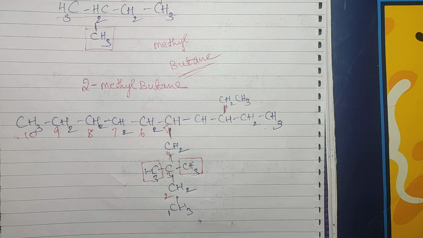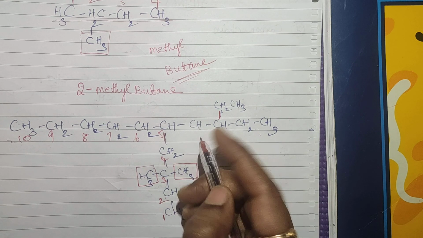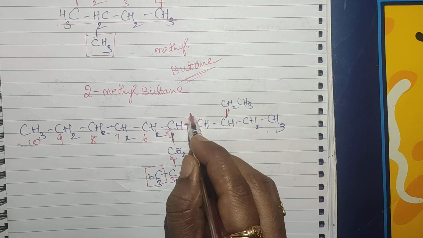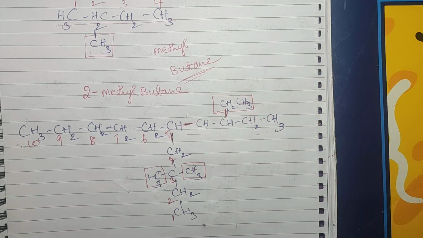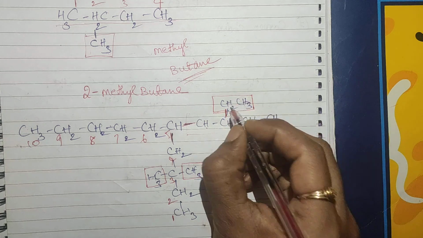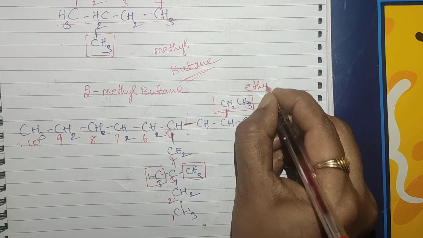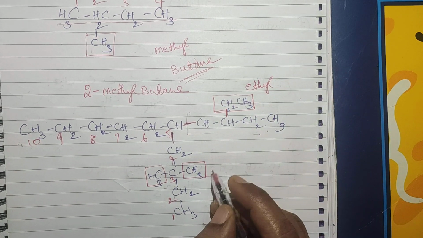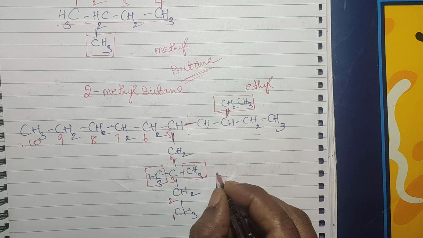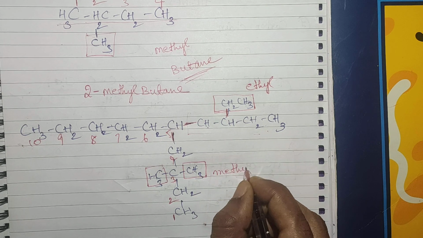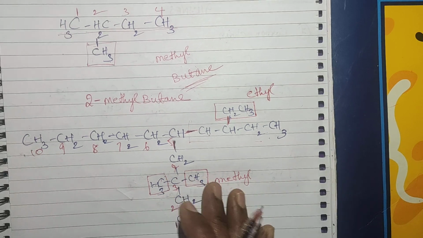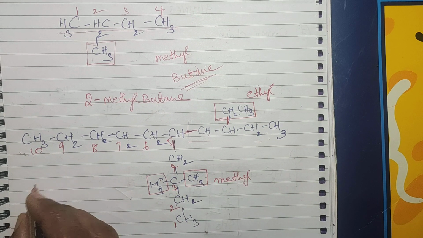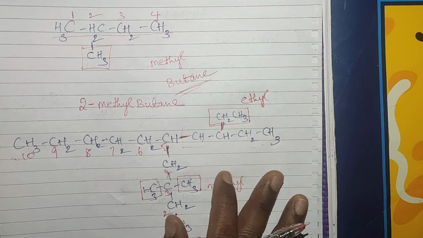Now naming. How can you give the name? Here, this is the branch. For this branch, one substituent is there. What is that substituent? Ethyl group. First we have to identify the substituents. Here methyl groups are there. How many? 2 methyl groups are there in the third position. You have to write all the substituents. Ethyl group, methyl group. Okay.